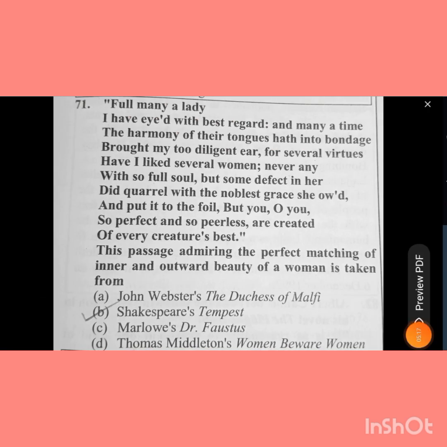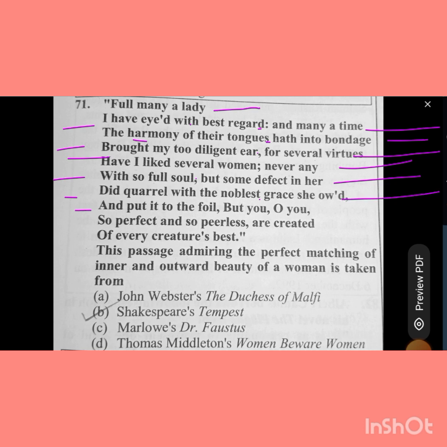Now question number 71. Full many a lady I have eyed with best regard, and many a time the harmony of their tongues hath into bondage brought my too diligent ear. For several virtues have I liked several women, never any with so dull a soul, so full a soul, but some defect in her did quarrel with the noblest grace she owed, and put it to the foil. But you, O you, so perfect and so peerless, are created of every creature's best.